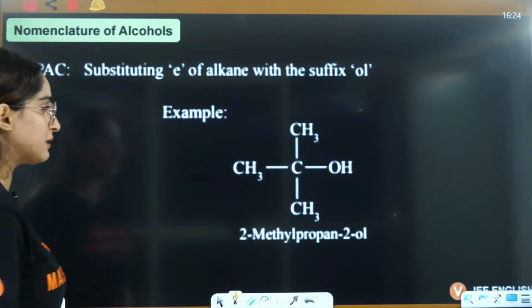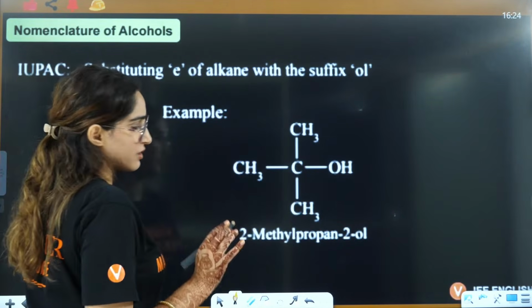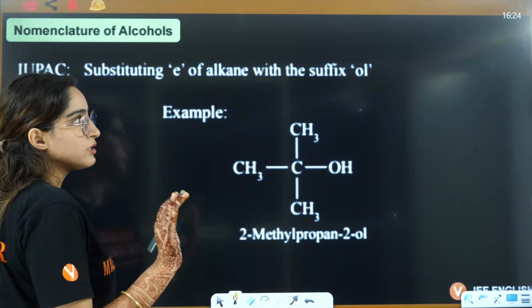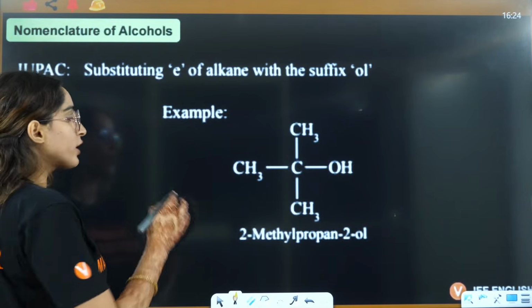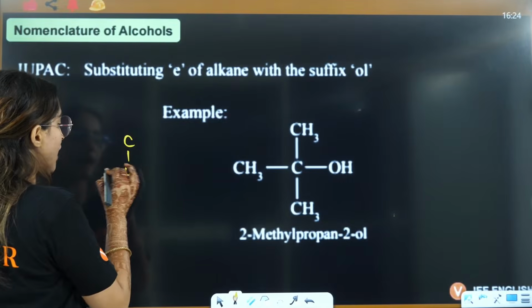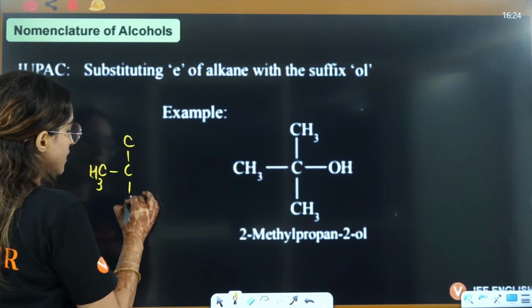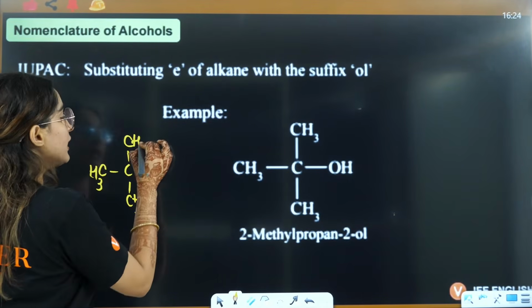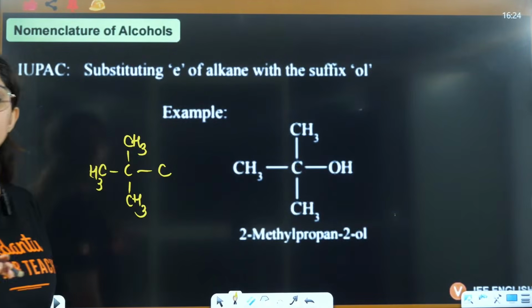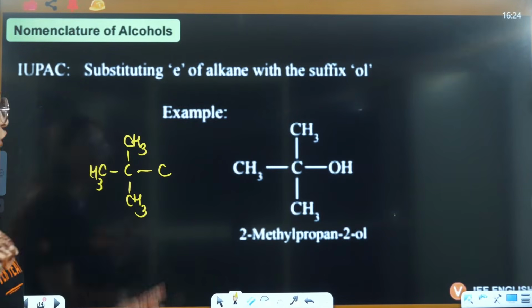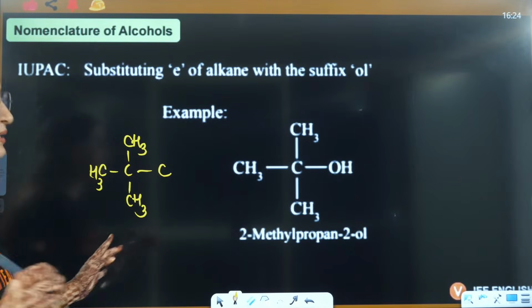Now here, if you see, this is tert, this is not neo, this is tert. Why is this tert and not neo? Because in neo you should have 3 methyl groups, and basically the carbon should be connected to 4 carbons, out of which 3 definitely should be methyl groups.